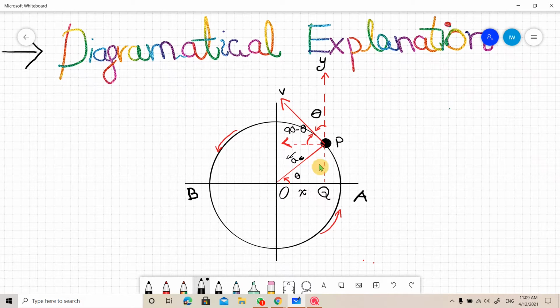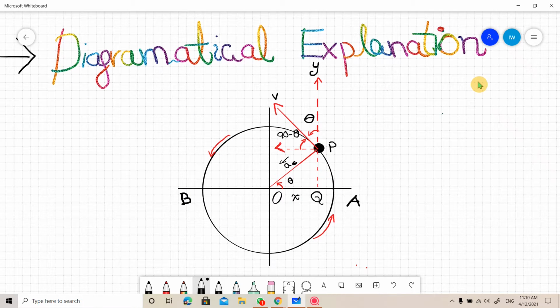which is O. Now if we resolve this centripetal acceleration into its components, now you can see this is centripetal acceleration AC. So this is AC cos theta and this is AC sin theta. Now I am drawing this here.